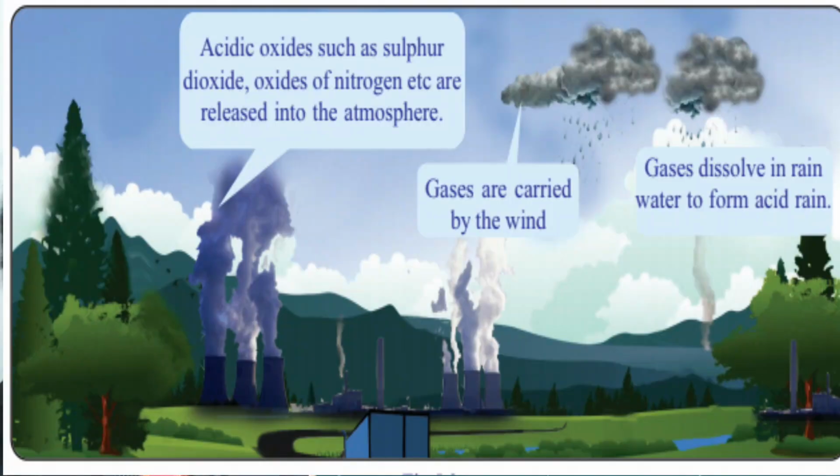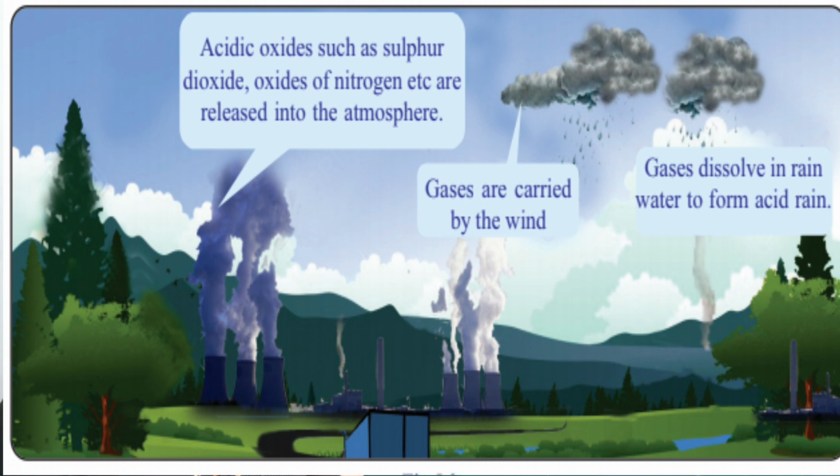Okay, now the next question given in the book. Have a look at the figure, children, first. They have shown acidic oxides being liberated. These gases are then carried by the wind. Then these gases dissolve in rainwater to form acid rain. So the gases released from the factories are carried by wind to different places. There they dissolve in rain and come down as acid rain.